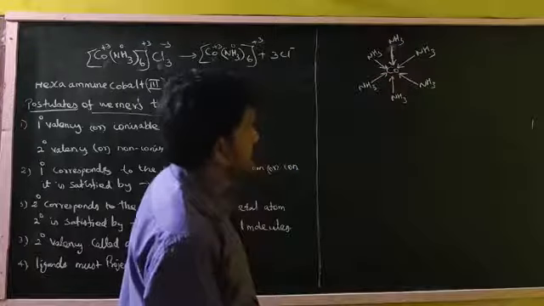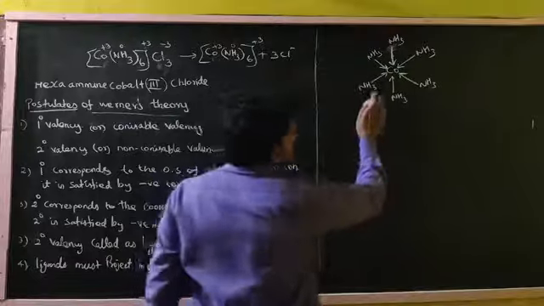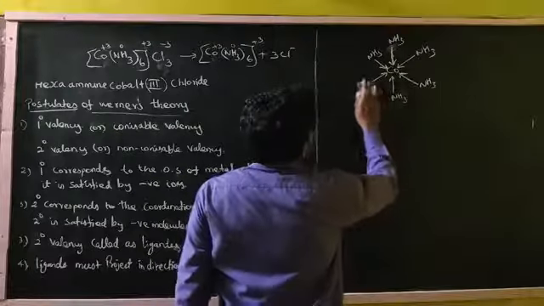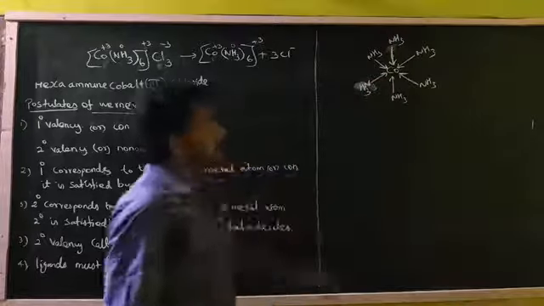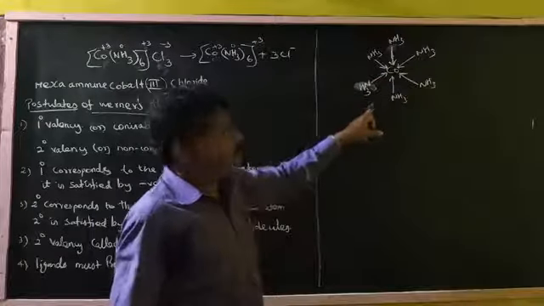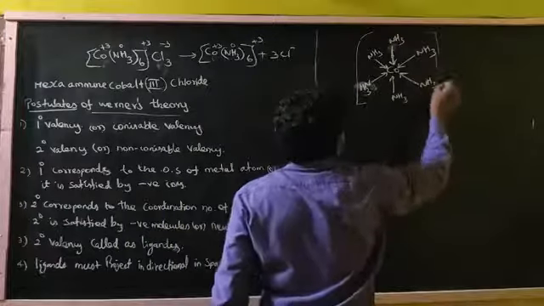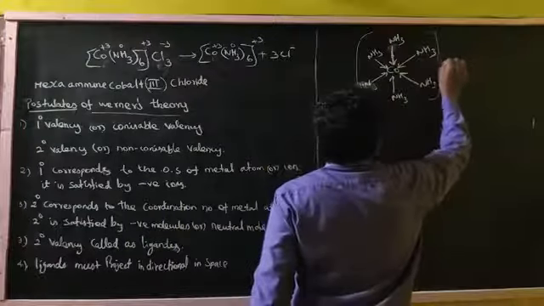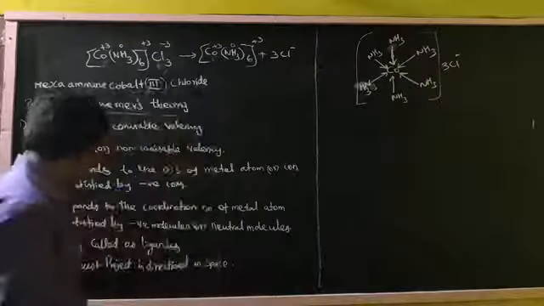Like this, right? The 6 ligands are present like this, inside the coordination sphere, and 3Cl minus outside, right?